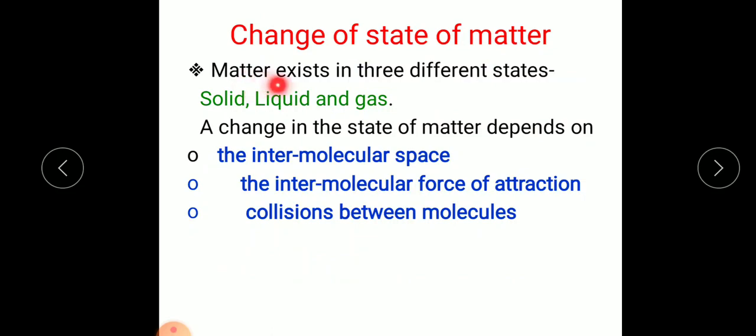Now, change of state of matter. As we know, matter exists in three different states: solid, liquid and gas. This change of state of matter depends upon three main factors: the intermolecular space, the intermolecular force of attraction, and collision between molecules. So when any matter changes from solid to liquid or from liquid to gas, these three factors are responsible for it.